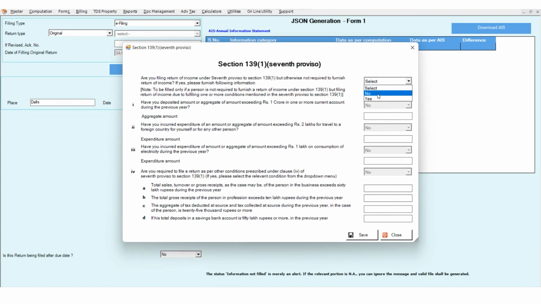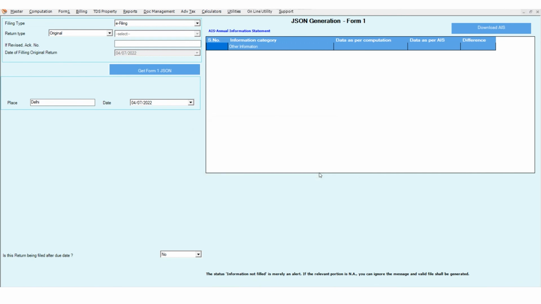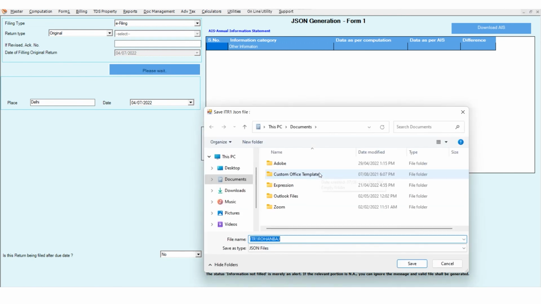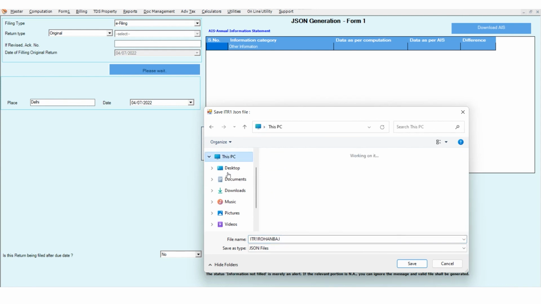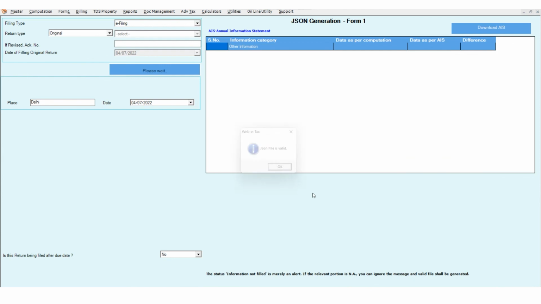Here you need to select the 139(1) 7th provision if it is applicable to you, otherwise you can click on the save button. Then another message will appear in case you want to update the company master, or if you want to update the assessee master, then you can click on yes, otherwise you can click on no. Then select a location to generate the JSON file, and your JSON file will be generated successfully like this.